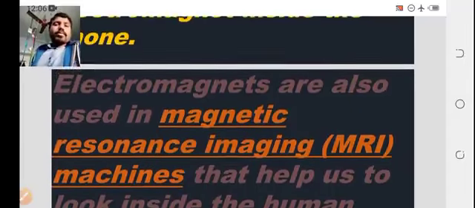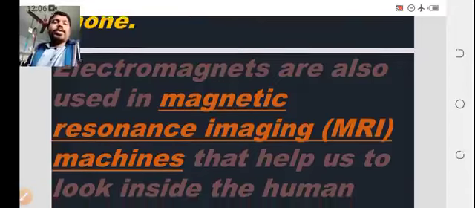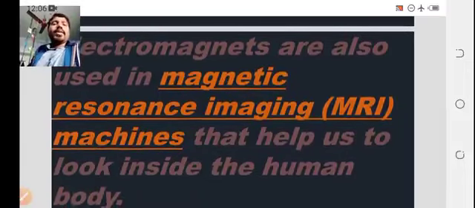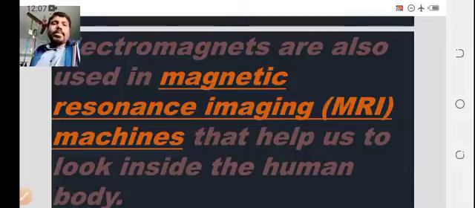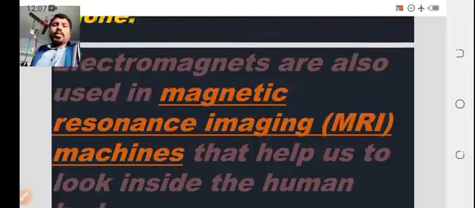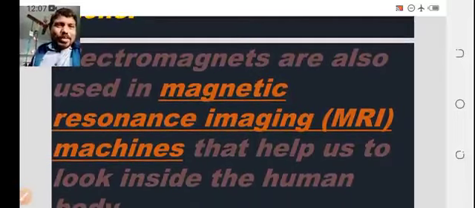Electromagnets are also used in magnetic resonance imaging, which helps us look inside the human body. To thoroughly understand the human body, we use the MRI machine, that is, the magnetic resonance imaging machine. That also works on the basis of electromagnets.